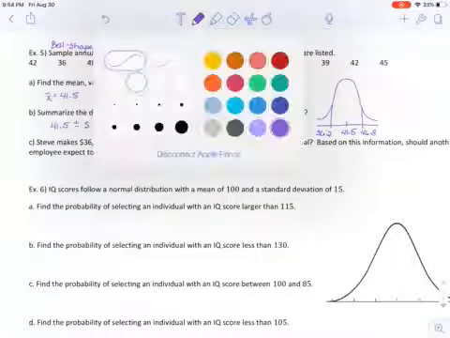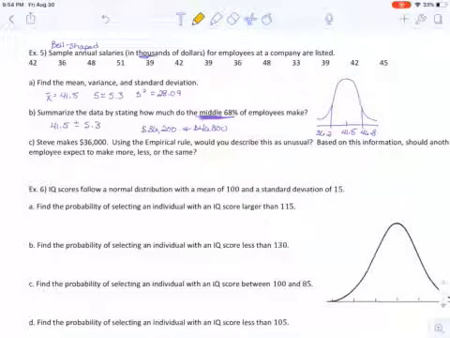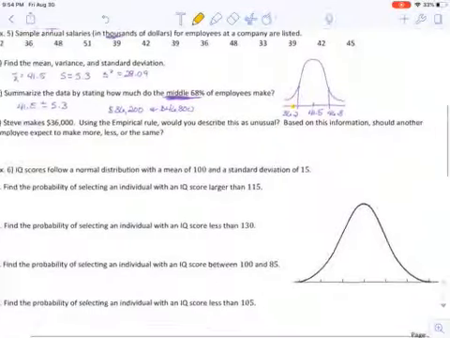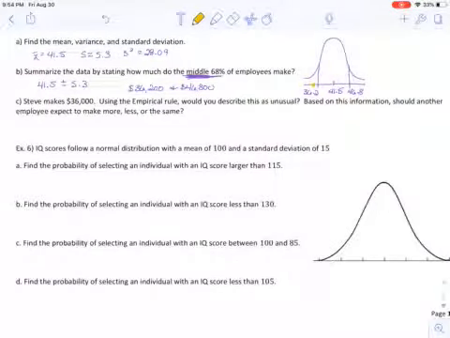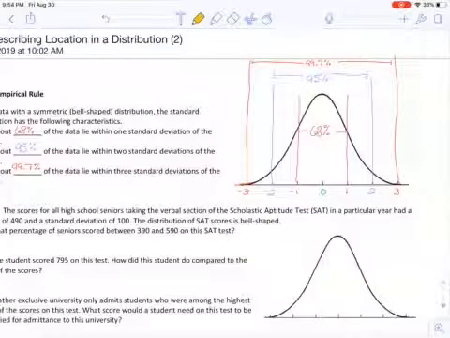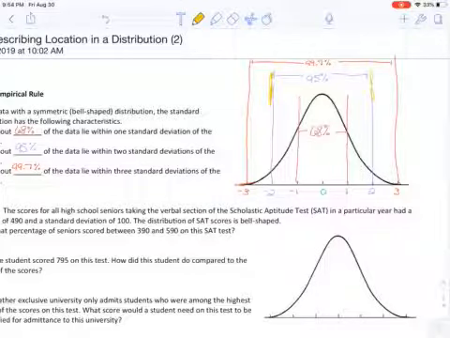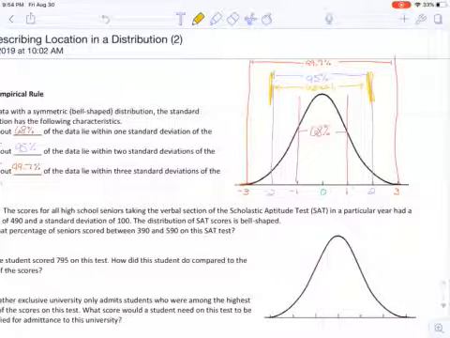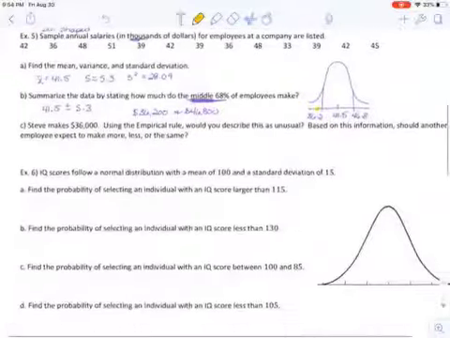Now I'm telling you next that Steve makes $36,000, so his pay scale is like here-ish. Using the empirical rule, do we think this is unusual? So I forgot to mention earlier when I was filling this out that this 95% is the realm of usual, meaning it's not considered statistically unusual until you break out of this range. The middle 95% is typical. Anything beyond that, meaning beyond 2 standard deviations from the mean, will be considered statistically unusual.